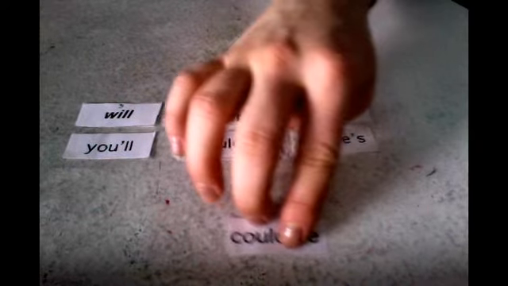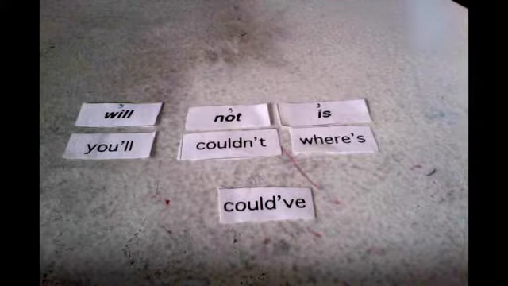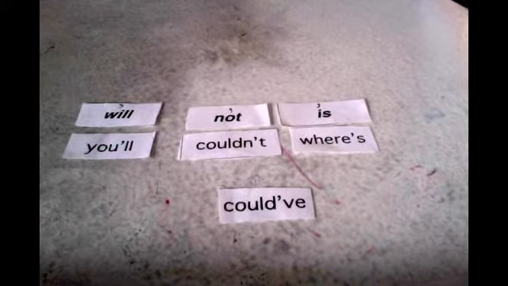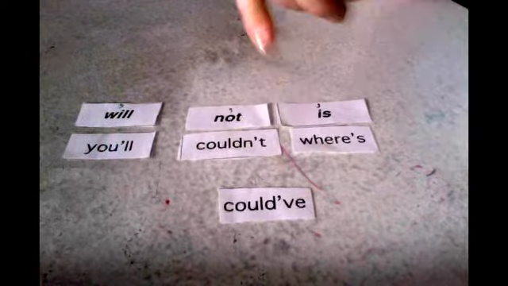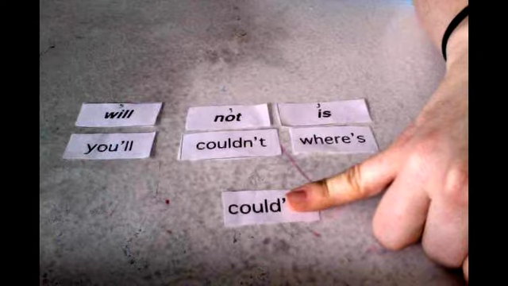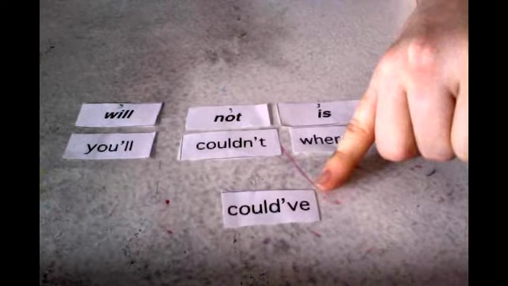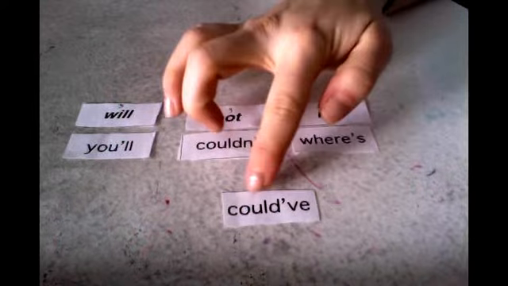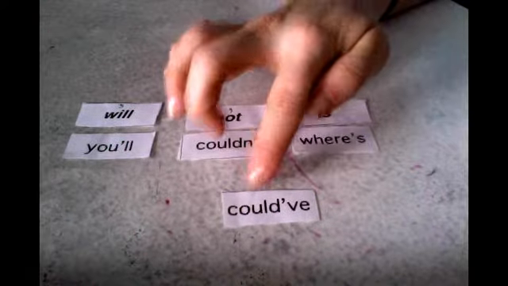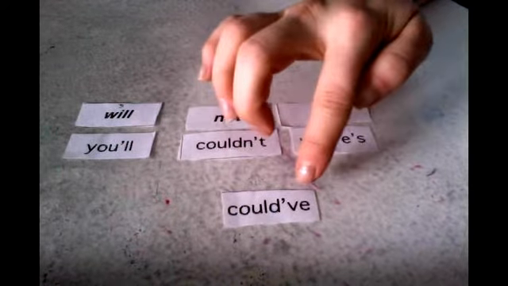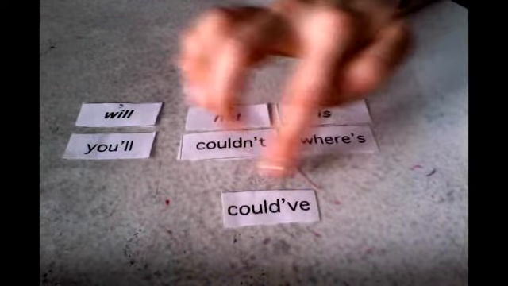Our last column here, let's take a look at this contraction. What word is that? This is the word could've. If I take this off here, I see the word could. Could've is the contraction of could have. I could have done my work, but I didn't. I could have done my work, but I didn't.